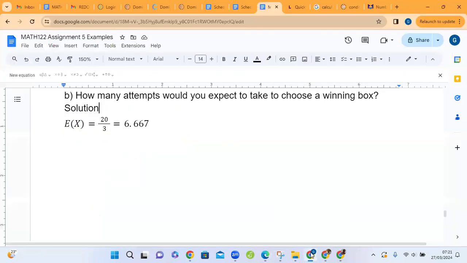Now, the probability of success is 3 over 20. 1 over 3 over 20 is 20 over 3, and that gives us 6.667. And that's the average, that's the expected number of trials to succeed in winning.